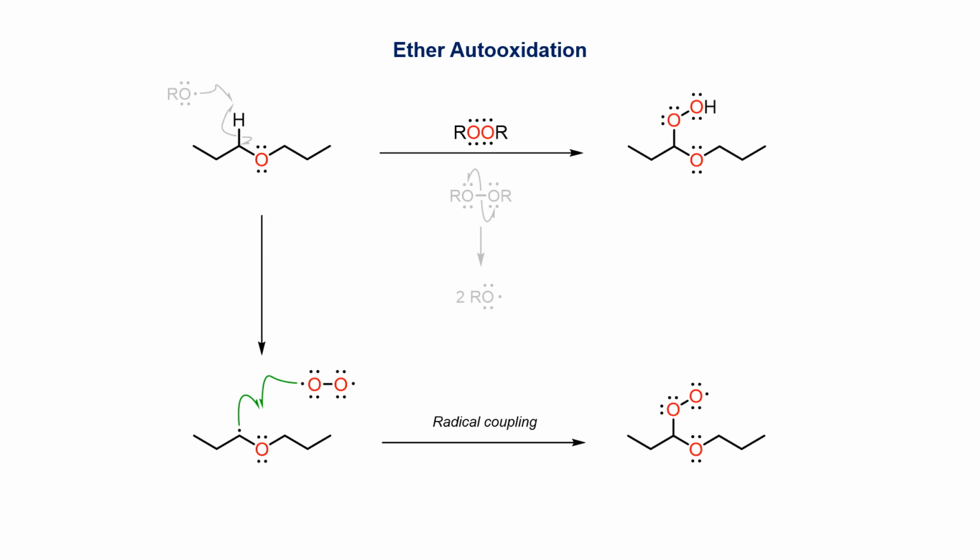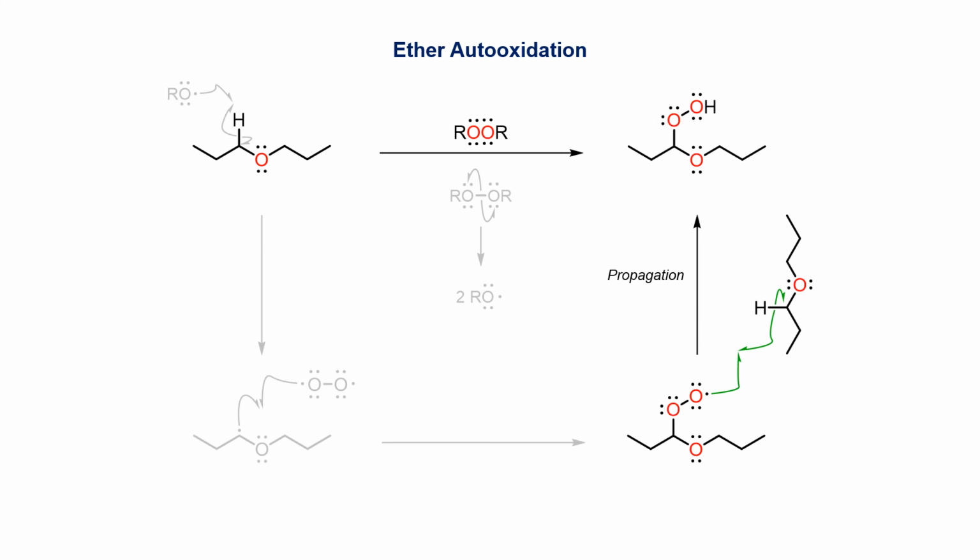The C radical then couples with molecular oxygen from the atmosphere to produce a new peroxide radical in what is essentially a propagation step. Finally, to complete the formation of the ether peroxide product, a hydrogen is abstracted from a second molecule of the ether. This again occurs in a regioselective way to give the peroxide product. The carbon-based radical that is also generated in this propagation step is able to be recycled through a new iteration of the same overall mechanism.